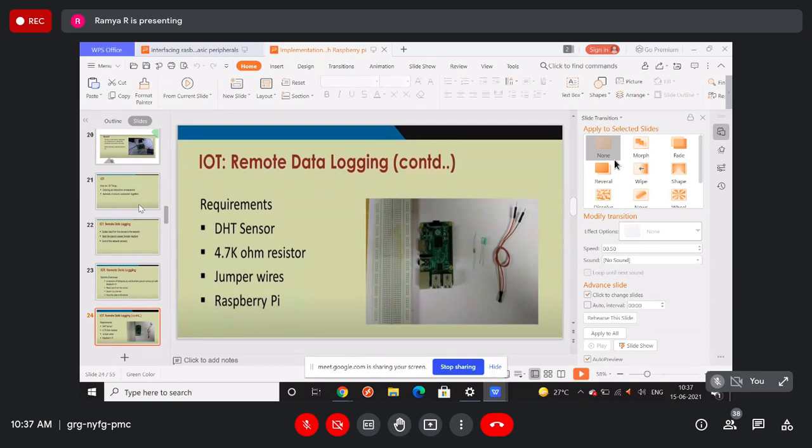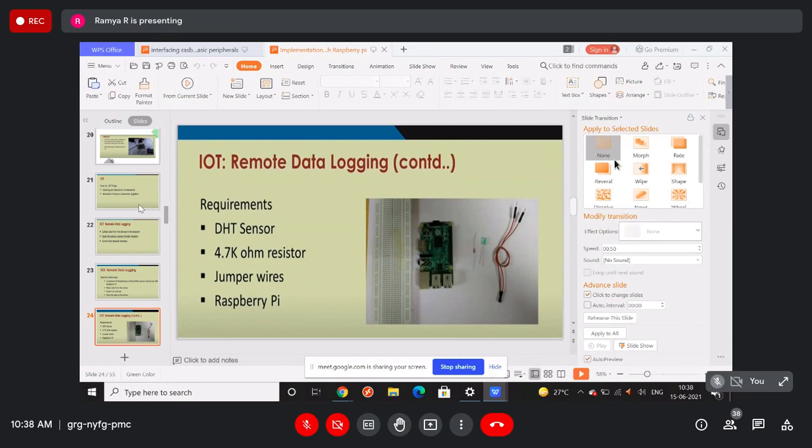Okay, so you are building a small IoT system in your house. That data is difficult to manage. So you need a server. If you want to operate a particular thing in one room itself, you can manage, but if you want to manage all the rooms, it has to be connected to the network, right? So the data has to reach from the client to the server. All these processes we can do with the help of this remote data logging process.